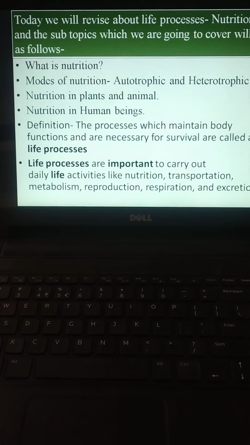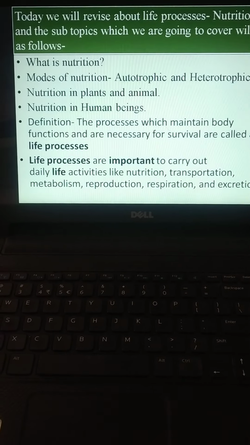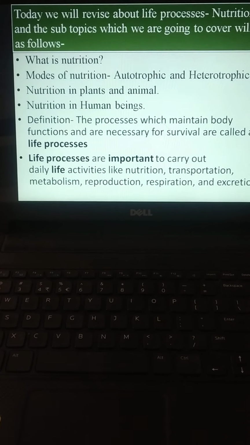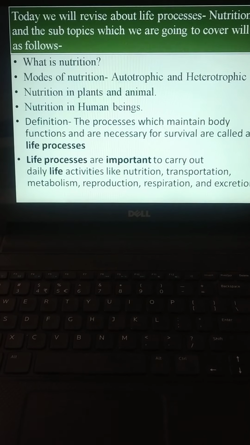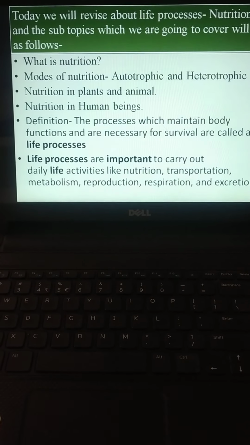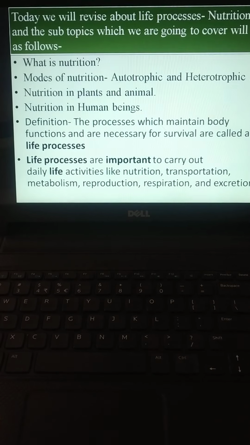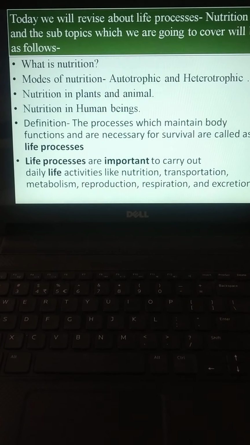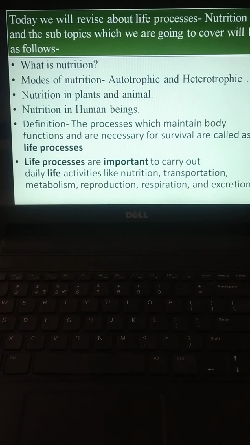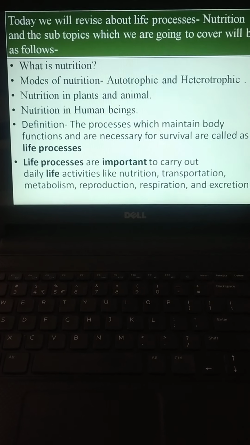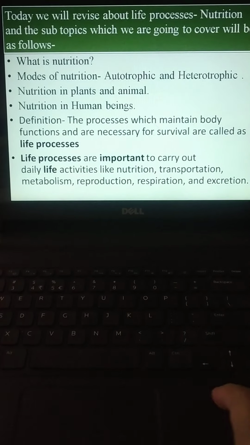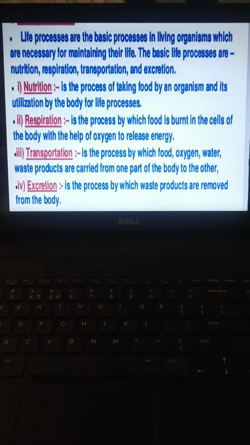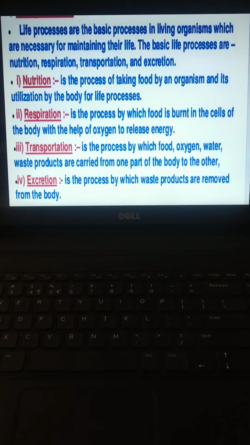What is the definition of life process, students? The processes which maintain body functions and are necessary for survival are called life processes. Now, which kind of activities are involved in these life processes? These are nutrition, transportation, metabolism, reproduction, respiration and excretion. Now, let's begin with the first activity, nutrition.